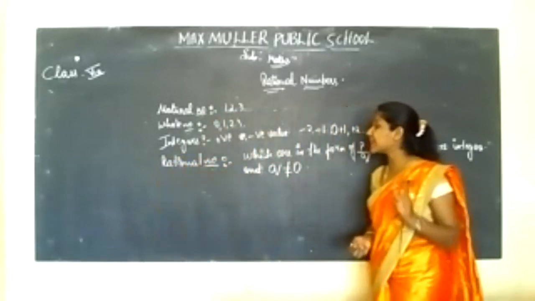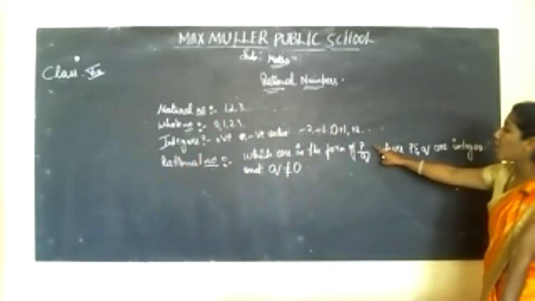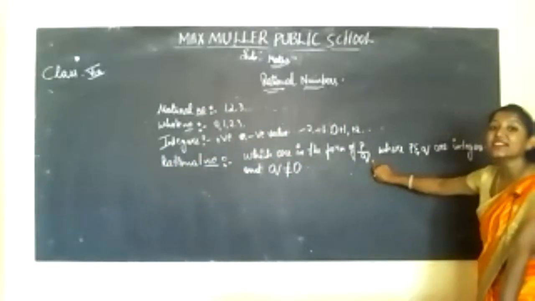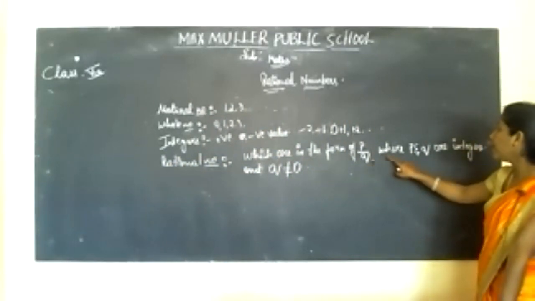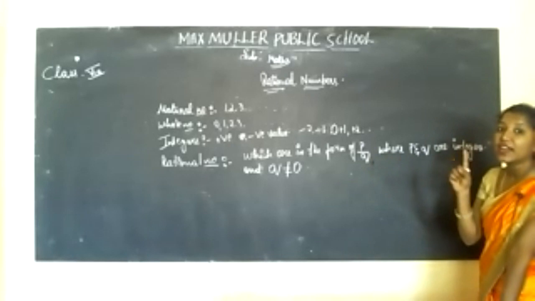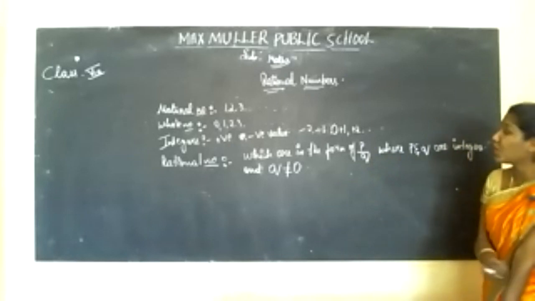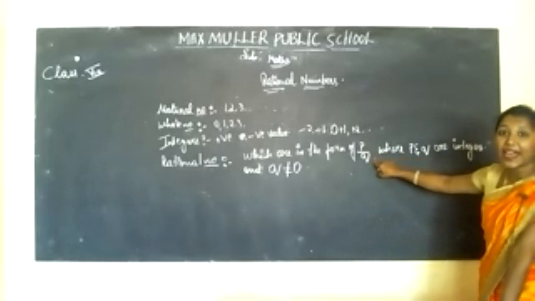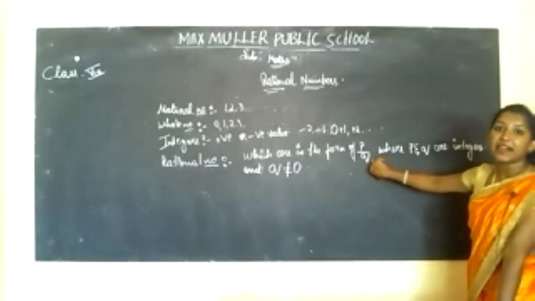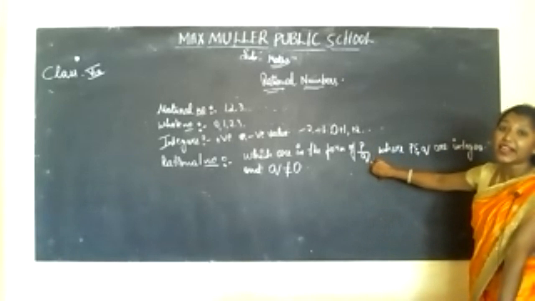What do you mean by this? Which are in the form of p by q, that is, in fraction form, where p and q are integers, they might be positive or negative values. P by q can have positive or negative values. It might be an integer.